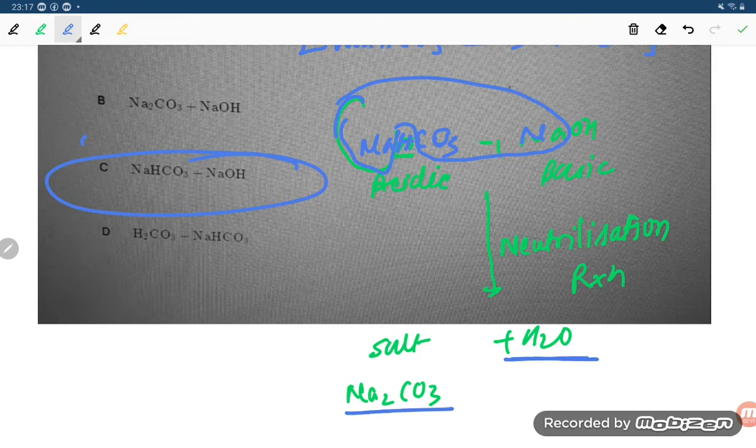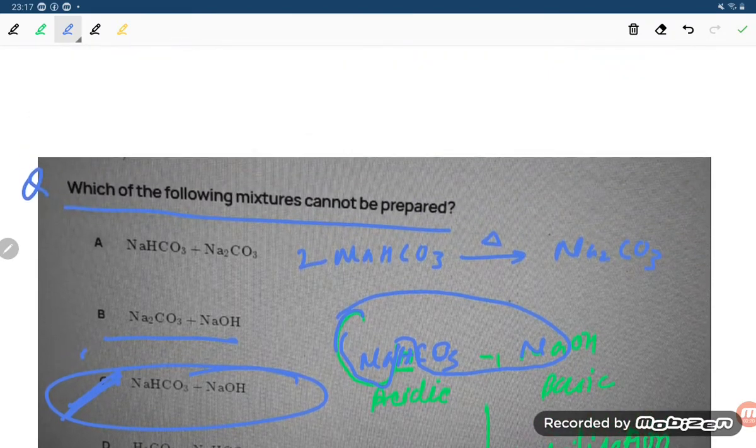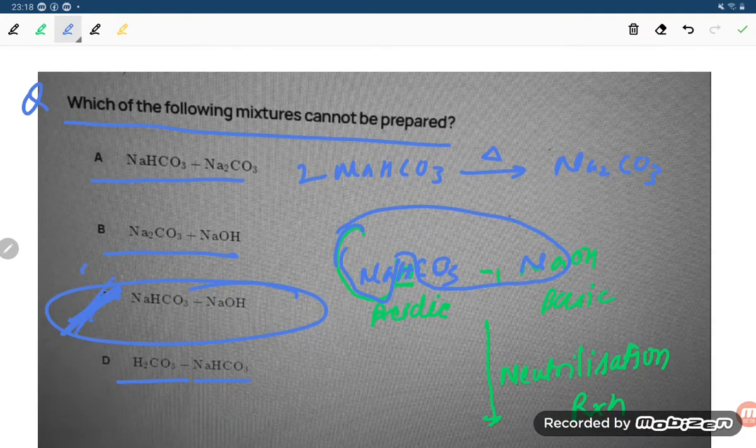So this together is not possible, they cannot be formed. Both acidic can be possible, both basic can be possible. And this can also be possible, but this mixture is not possible because one is acidic and another is basic. So this is our answer.